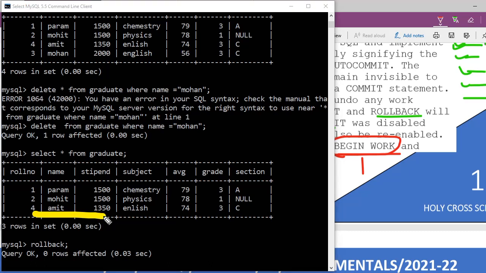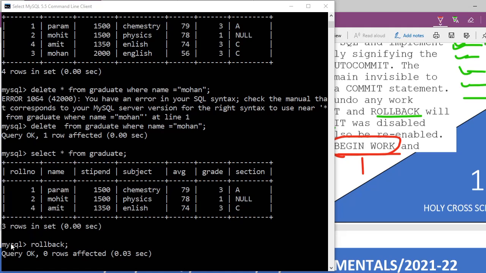Just check out here, Mohan is not there. See my cursor. Just a minute. Okay, here you see Mohan is here. Then you have inserted one command, delete asterisk from graduate where name is equal to Mohan. Then query okay, so it has deleted. So no Mohan here.